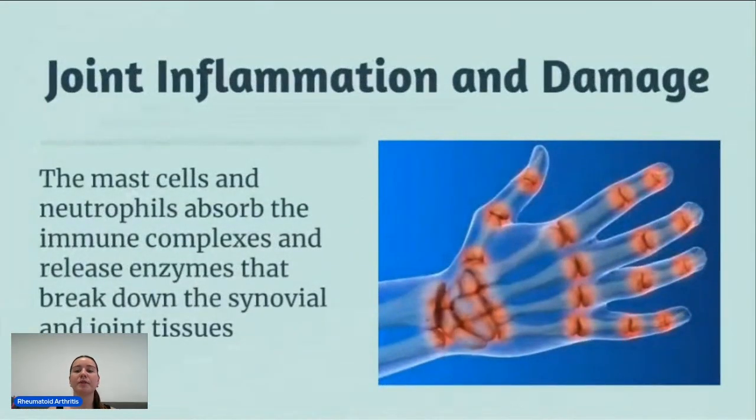Macrophages can be absorbed into the synovial fluid as a result of the pro-inflammatory cytokines, which causes white blood cells like T cells, mast cells, neutrophils, and dendritic cells to be attracted to the area and promote angiogenesis. The mast cells and neutrophils absorb the immune complexes and release enzymes that break down the synovial and joint tissues.